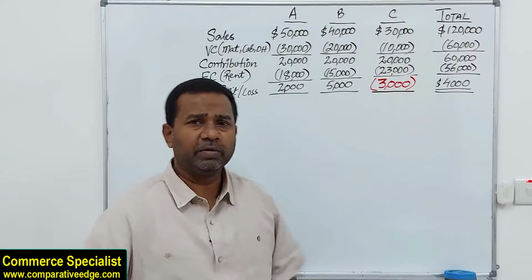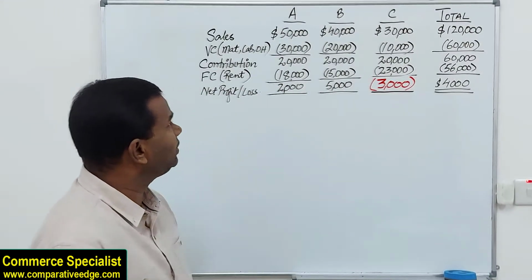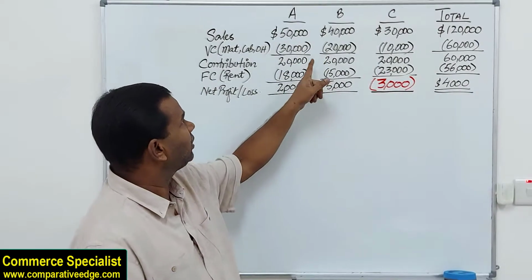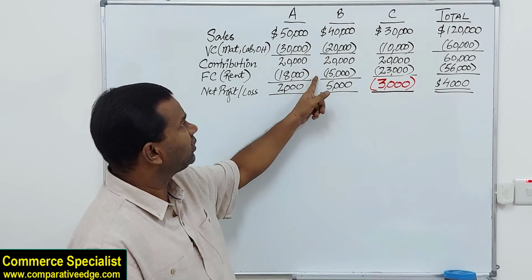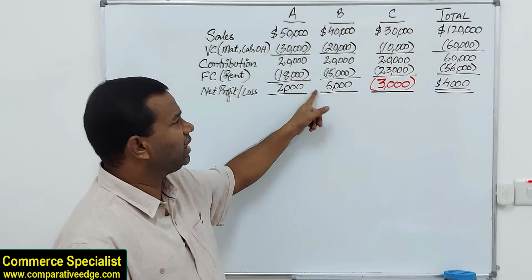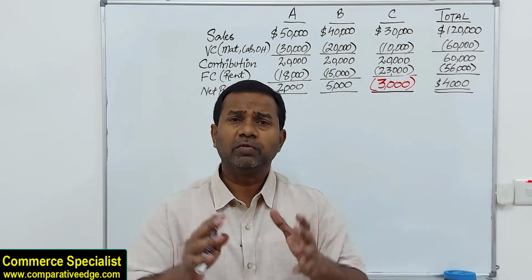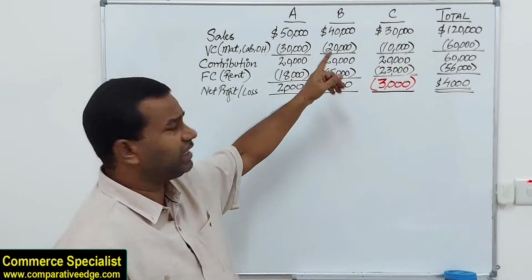Similarly, for department B, the sales are 40,000 and the relevant variable cost is 20. You subtract, you get contribution. The share of fixed costs for department B is 15, and you end up making a profit of 5,000. Now you have to be very careful when we come to department C.